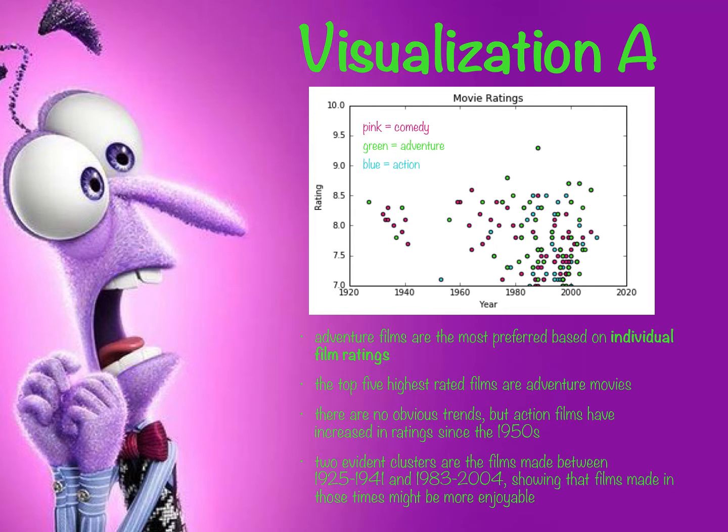This is my first visualization. The pink dots that you see are comedy, the green are adventure, and the blue are action films. From this visualization, we see that adventure films are the most preferred based on individual film ratings. The top 5 highest rated films are adventure movies. There are no obvious trends, but action films have increased in ratings since the 1950s. And then lastly, 2 evident clusters are the films made between 1925 and 1941, as well as 1983 and 2004, showing that the movies made in those times might be more enjoyable for audiences to watch.